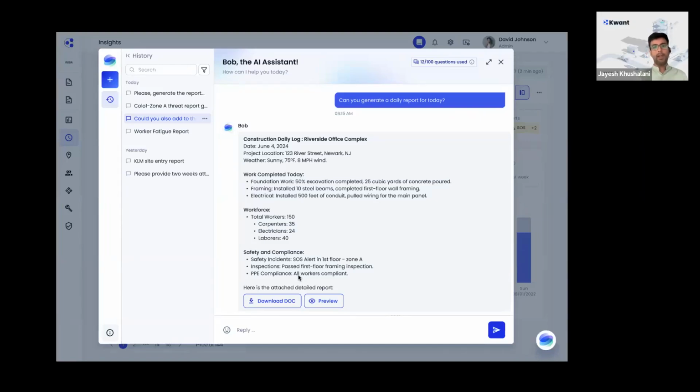so that you will also have an option of editing it. It will also include the list of the workers who were on site today, their sign-in time, sign-out time, number of hours they were on site, their location of sign-in, and their location of sign-out. We also have a worker timesheet as an attachment to this.